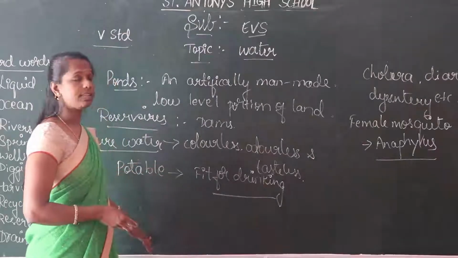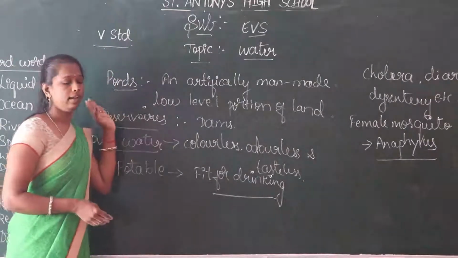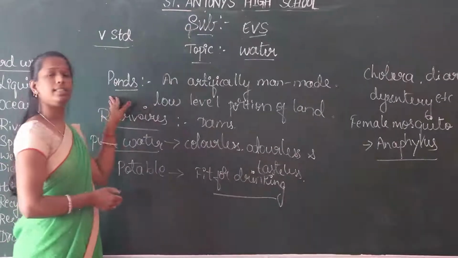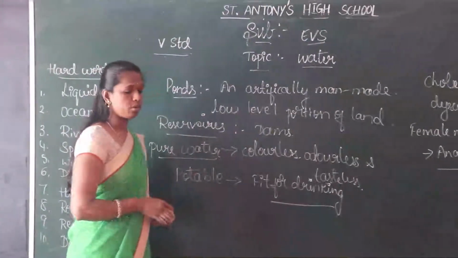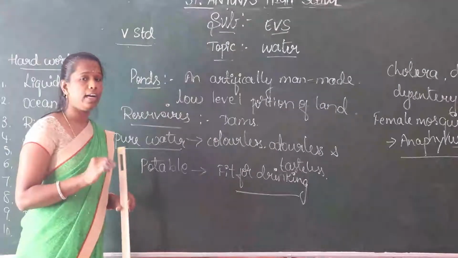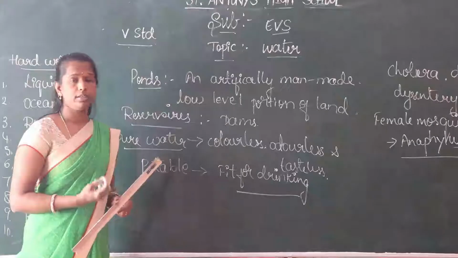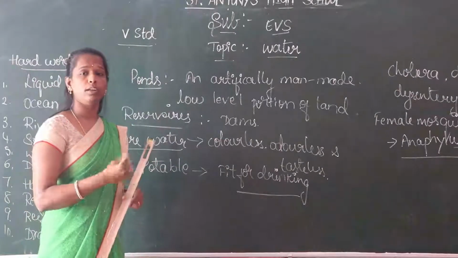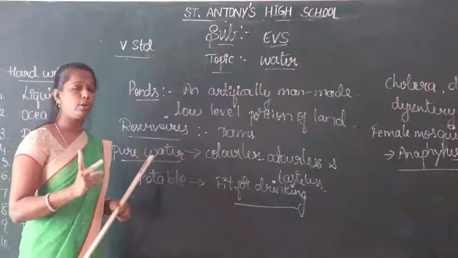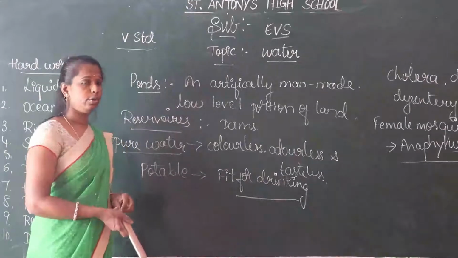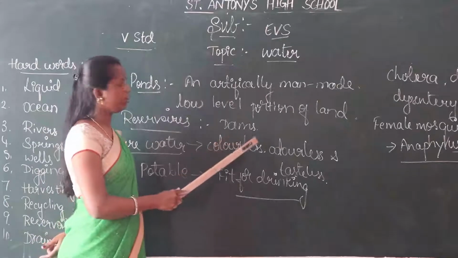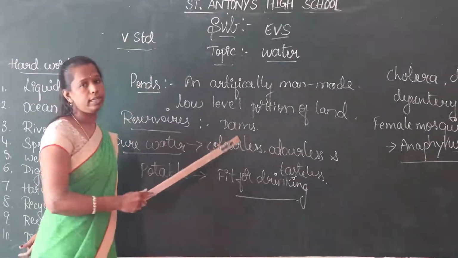Okay. In today's class we learned about the ponds. There is the ocean. Ocean is the largest water source on the earth. Next, ponds: an artificially man-made low-level area of the land. Next, spring: it is also one of the underground water sources. When pressure is exerted under water, it comes out as a spring. Next, wells. There are two types of wells: open well and tube well. Reservoirs are constructed for the storage of large amounts of water for agricultural and industrial purposes.